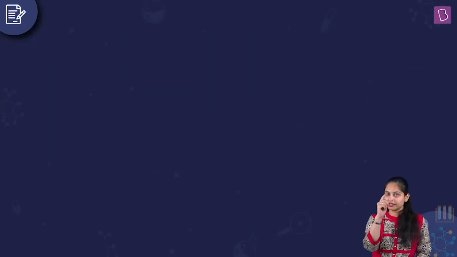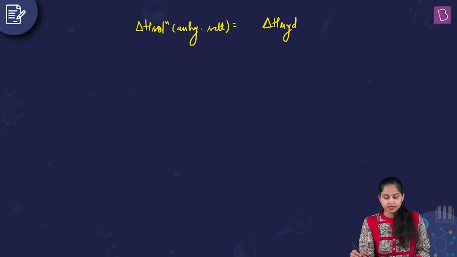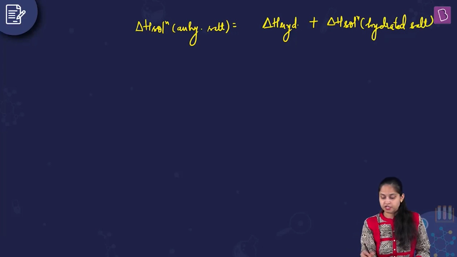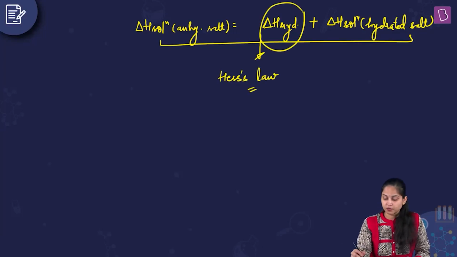Now, if I talk about the direct method of solving this, delta H of solution for anhydrous salt is equal to delta H of hydration plus delta H of solution for hydrated salt. And this particular expression comes from Hess law. So straight away you can also mark this, which we need to calculate.